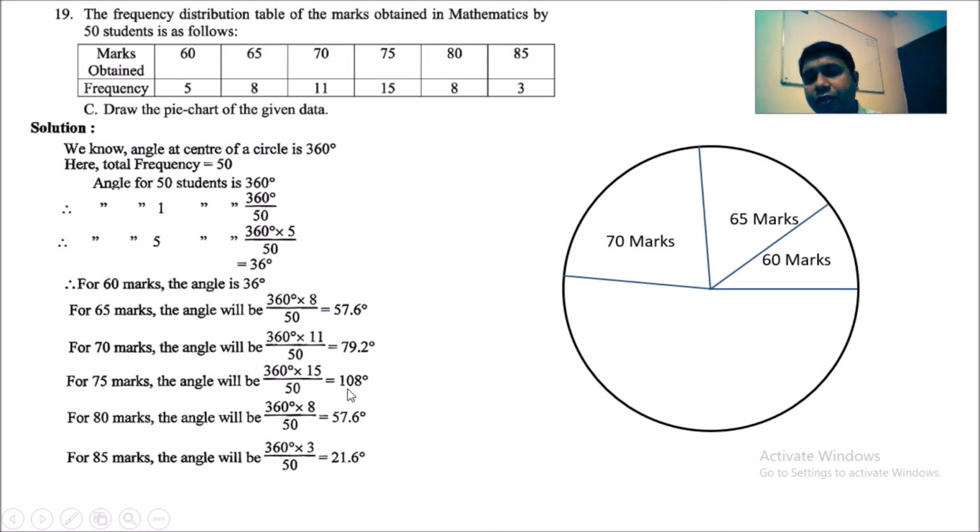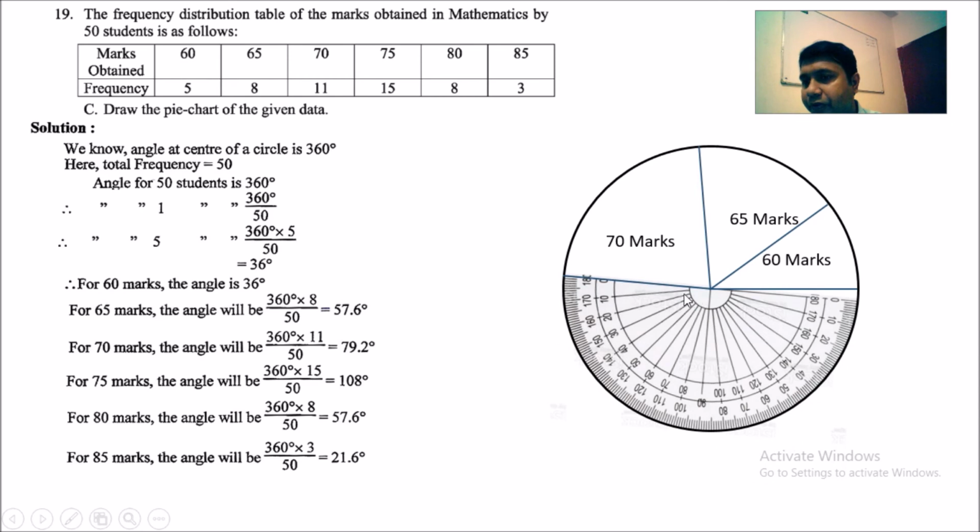Now I am going to draw 108 degree for 75 marks. So I am going to put the protractor on the last line that is drawn. So this is the center and the zero line is here. Now I am going to count 108 degree.